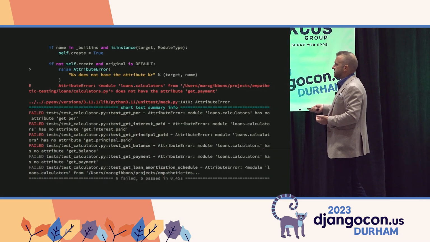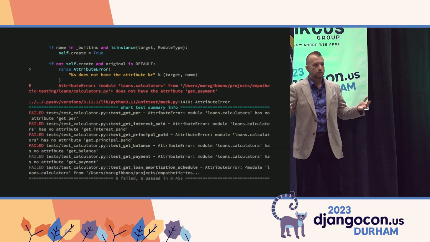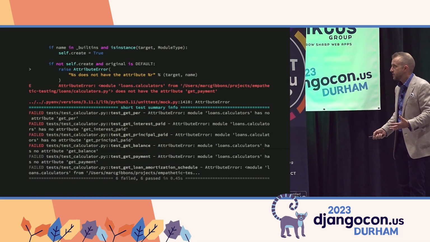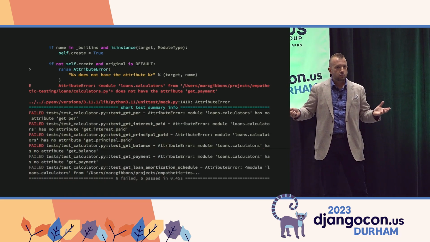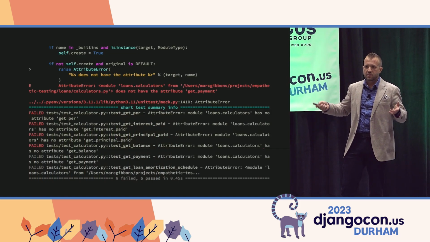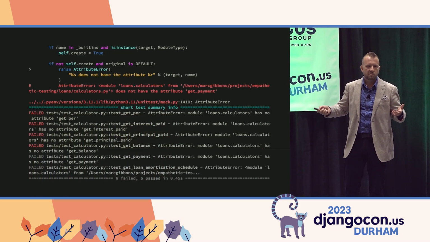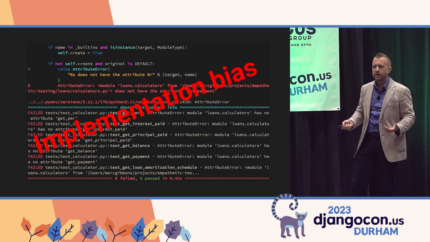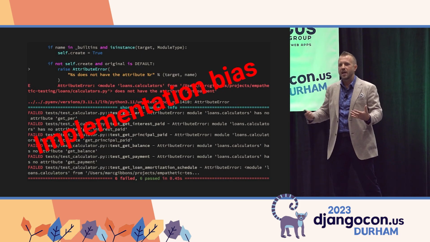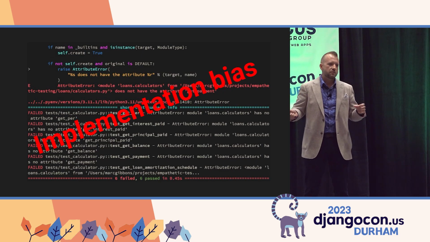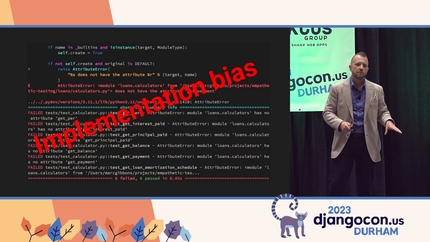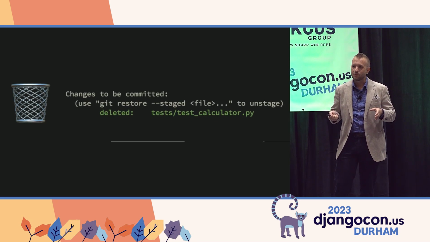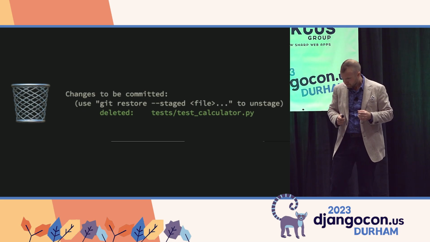So let's go back to that series of tests that we encountered at the beginning once we did our Python upgrade. We have even more failures now, you'll notice. And it's these kind of lousy attribute errors. What does that mean? Basically, it's telling us that these functions that we're testing can't be found. And really, this is just a big case of implementation bias. These tests didn't really accomplish anything. They didn't test our functionality. They just defended somebody's opinion at a certain moment in time and made our life difficult. So we've got a target for that. We're going to take that entire test module and we'll put it where it belongs.